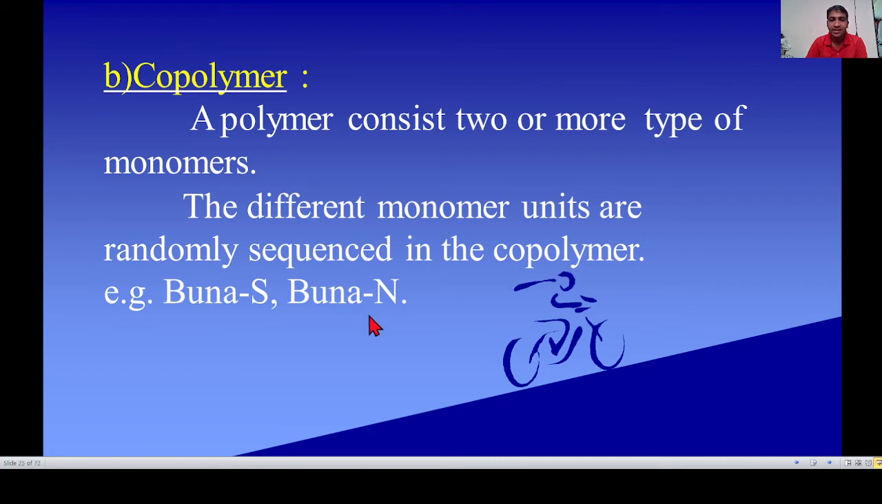And the second example is Buna-N. Bu stands for again butadiene, buta-1,3-diene. Na stands for sodium and N stands for acrylonitrile. Acrylonitrile and buta-1,3-diene are the two monomers present in Buna-N.